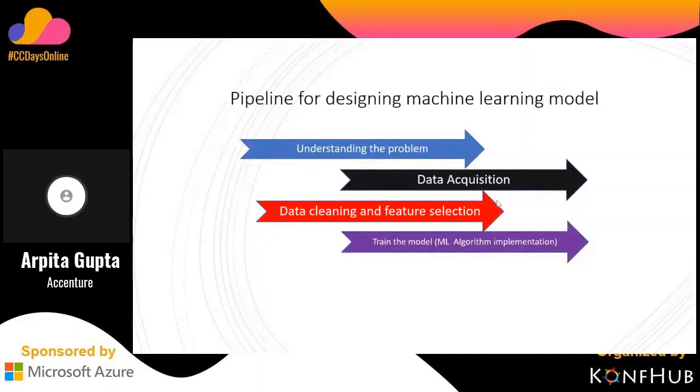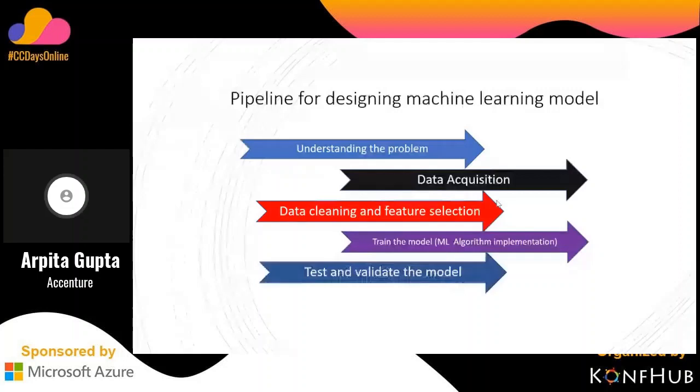Okay, I have done the cleaning part. Now what's next? We need to train the model using a machine learning algorithm. There are multiple machine learning algorithms; it depends on our use case and on the data, which will be the best suitable for our task. The fourth thing is to test and validate the model.